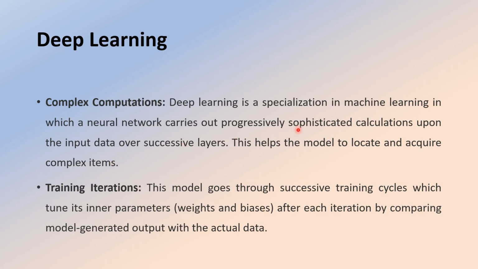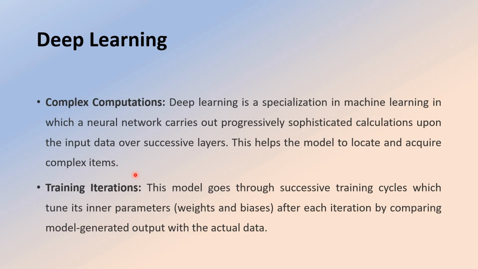It is a specialization in machine learning in which a neural network carries out progressively sophisticated calculations upon the input data over successive layers. This helps the model to locate and acquire complex items. It is one of the branches of machine learning where convolutional neural networks take place, which can learn the data in deep neural networks from multiple layers. I am going to do the next video on convolutional neural networks.